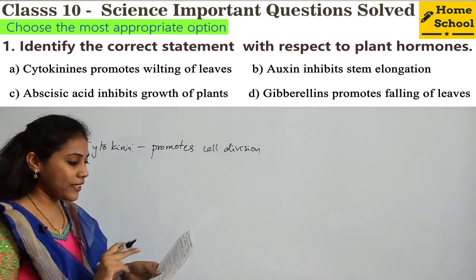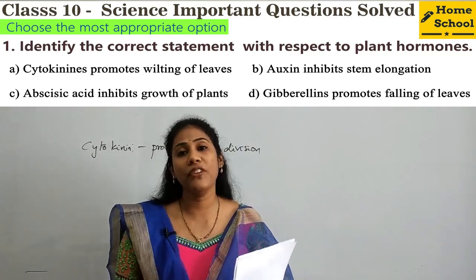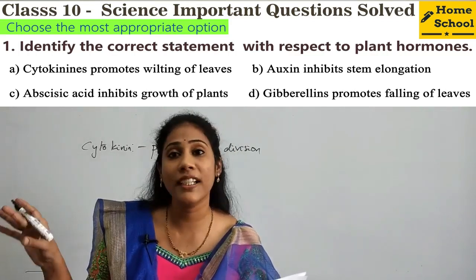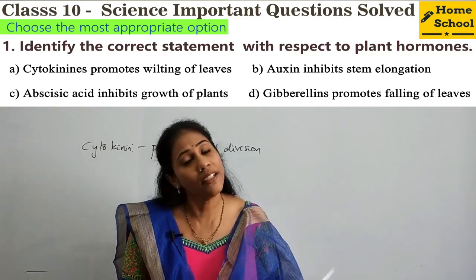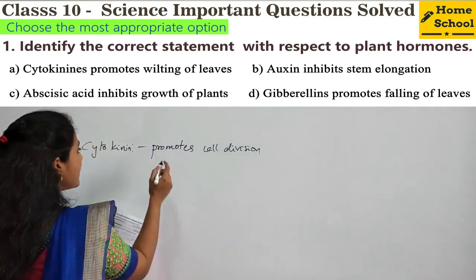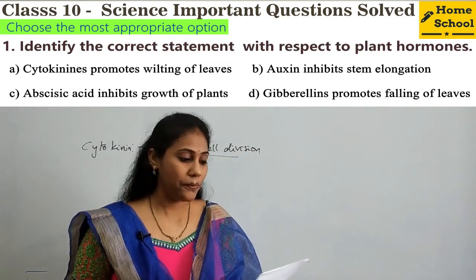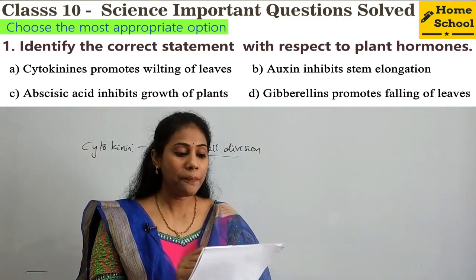And the next option, what are they telling here? Cytokinins promote wilting of leaves. Wilting of leaves in the sense falling of leaves. So is it a true option? Definitely no. Because what is the duty of cytokinin? Cytokinin promotes cell division. Yes or no? Right.